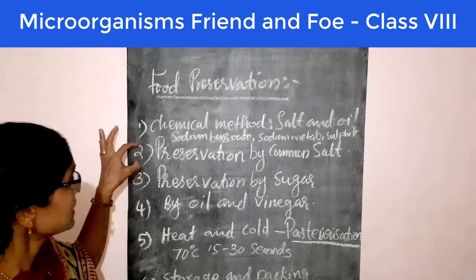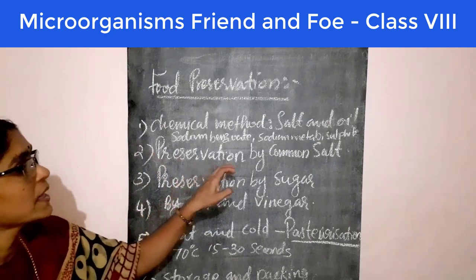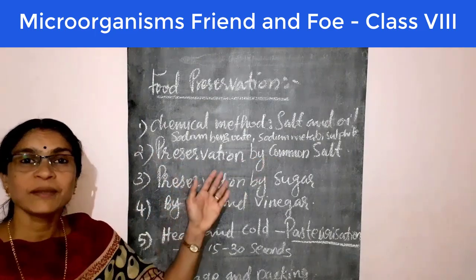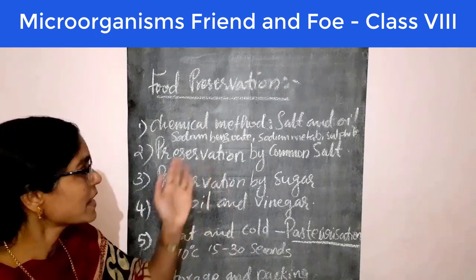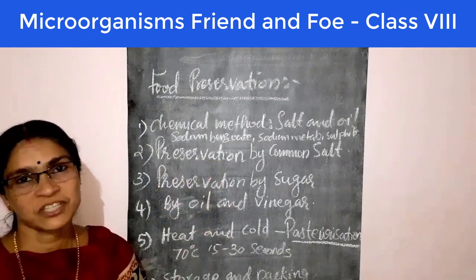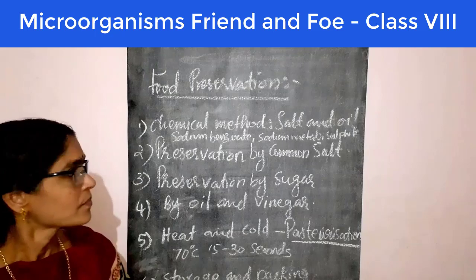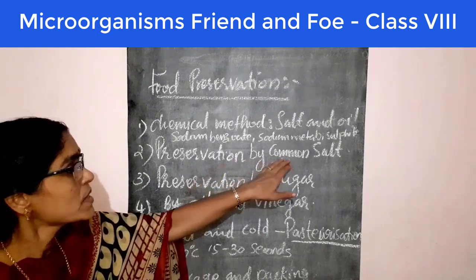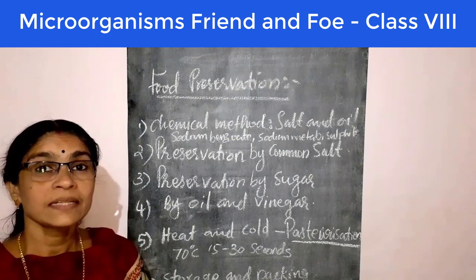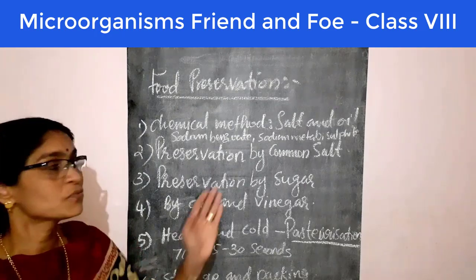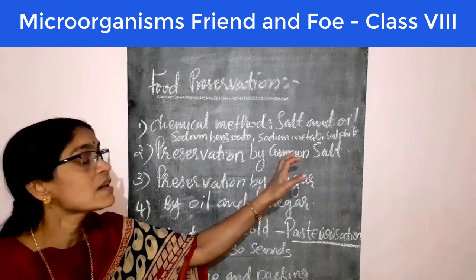The second method is preservation by common salt. It's very familiar to us. Mainly we preserve food items like meat and fish. When we add common salt over the meat and fish, bacteria cannot grow on such foods in the presence of common salt.